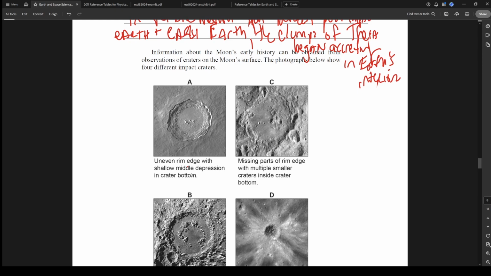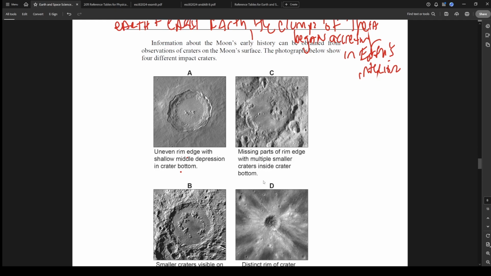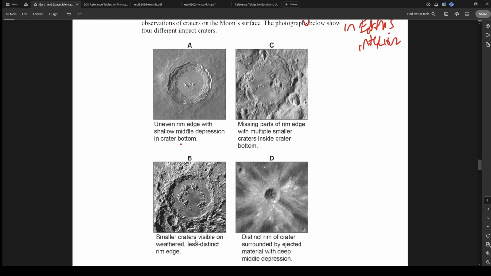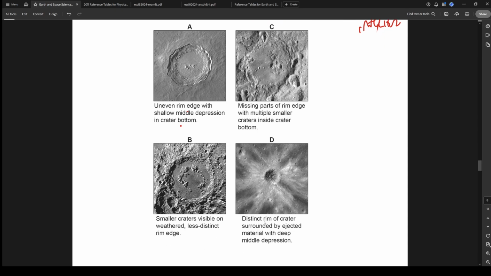Uneven rim edge with shallow middle depression in crater bottom. Missing parts of rim edge with multiple smaller craters inside crater bottom. Small craters visible on weathered, less distinct rim. And then we have a distinct rim of crater surrounded by ejected material with a deep middle depression.